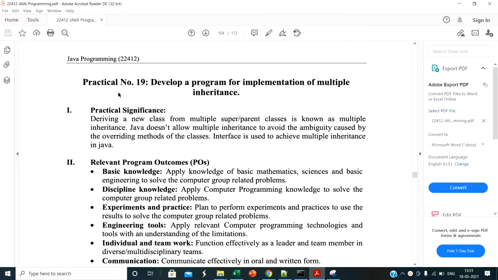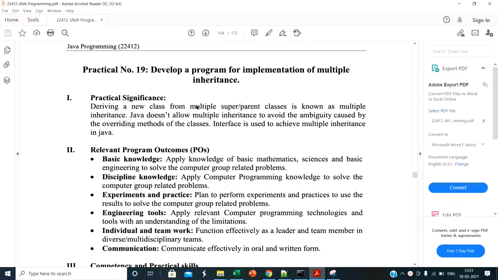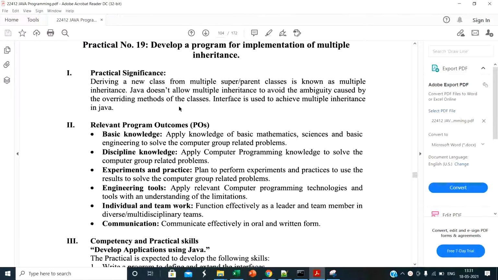Today we see practical number 19, that is, develop a program for implementation of multiple inheritance. In the last practical we saw single inheritance and multi-level inheritance. Deriving a new class from multiple super or parent classes is known as multiple inheritance. Simply, when one class is derived from two or more than two base classes, that is called multiple inheritance.